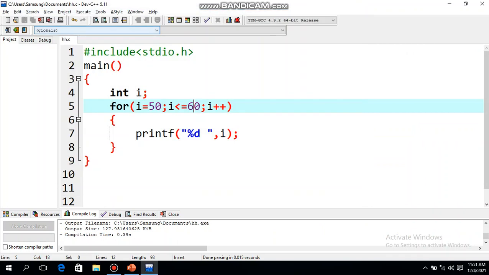So with this, the basic theory part for all the loops, while, do while and for loop, the syntax, the flowchart and few simple programs we have completed. So in the next video we will do more programs using the loops. The theory part is over here.